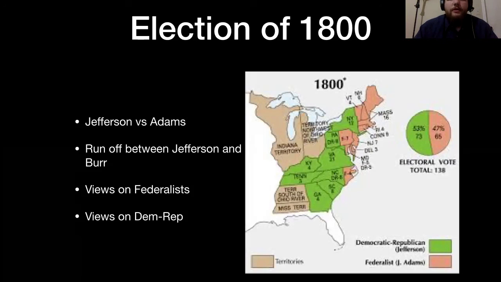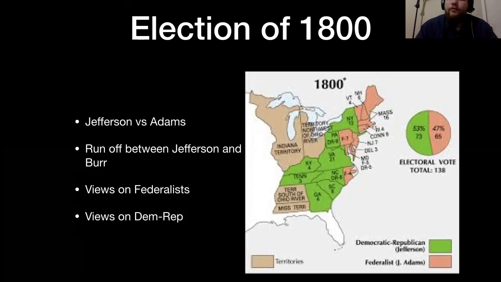Jefferson and Burr, because they received the same amount of votes, ended up being tied for president technically. This is the problem that results from that style of voting, which we later on fixed with the 12th Amendment, which made a designated president and vice president vote. So because they were tied, Congress had to be the deciding vote.